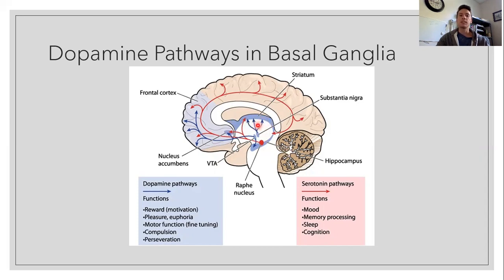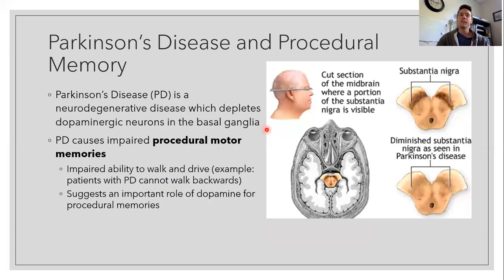The reason we're going to draw our attention to the substantia nigra is because it is affected in Parkinson's disease, which, like Alzheimer's disease, is a neurodegenerative disease. But in this case, it's depleting dopaminergic neurons in the basal ganglia, and particularly in the substantia nigra. Here's an illustration of a normal substantia nigra, and these darkened regions are dopamine neurons. These dopamine neurons deplete, or they're diminished in Parkinson's disease patients.